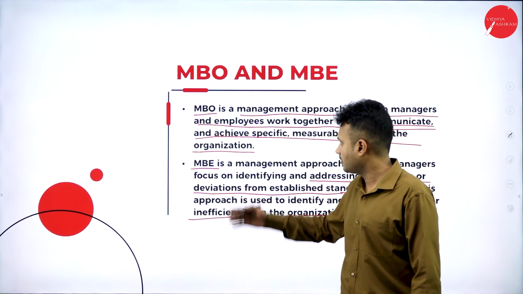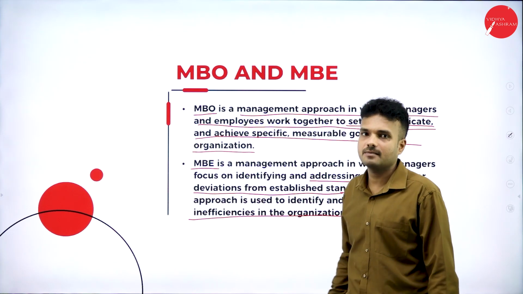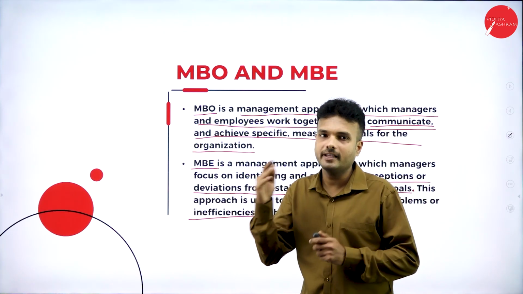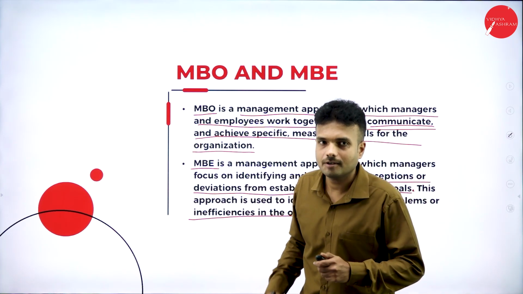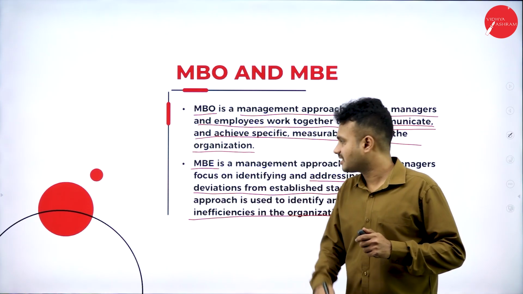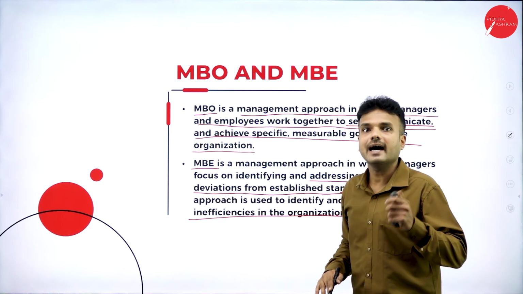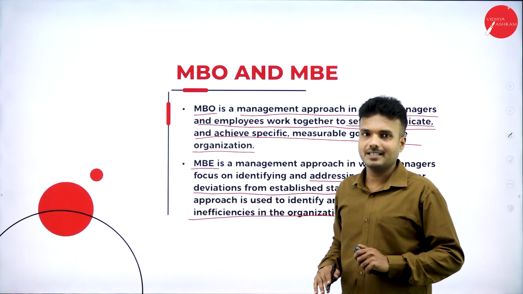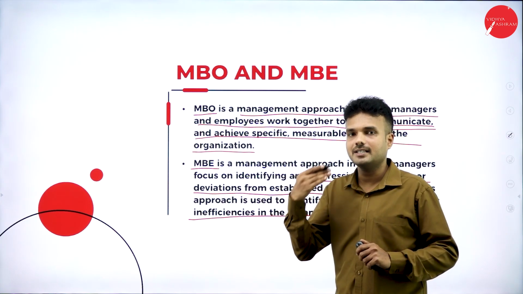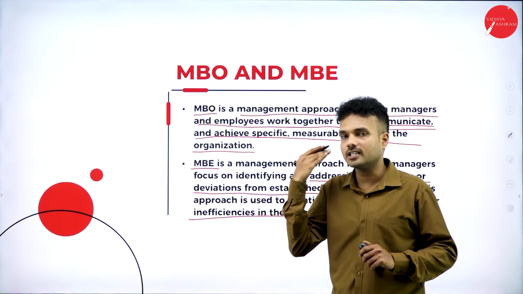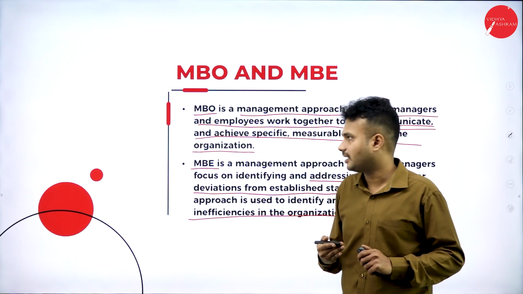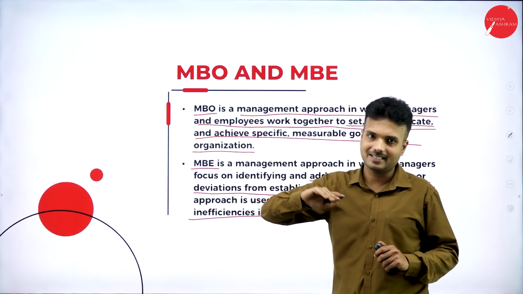So what it is going to say, management by exception, it is going to monitor all the activities of the organization. So it is going to take action when the deviation arises in the organization. When the problem arises, it is going to take action to sort out the problems of the organization. Which one? Management by exception.